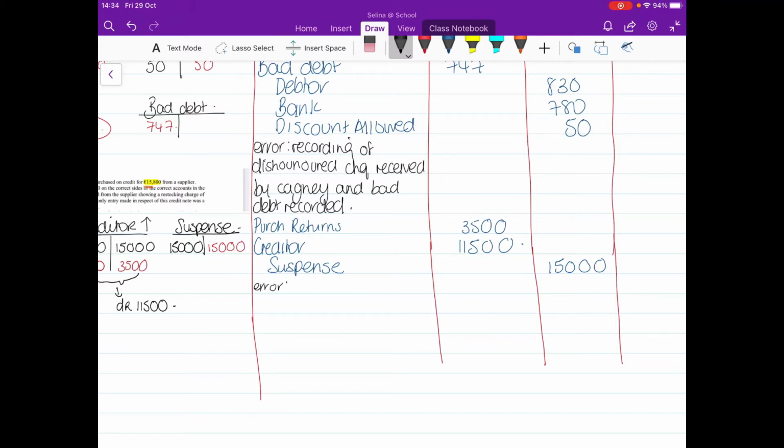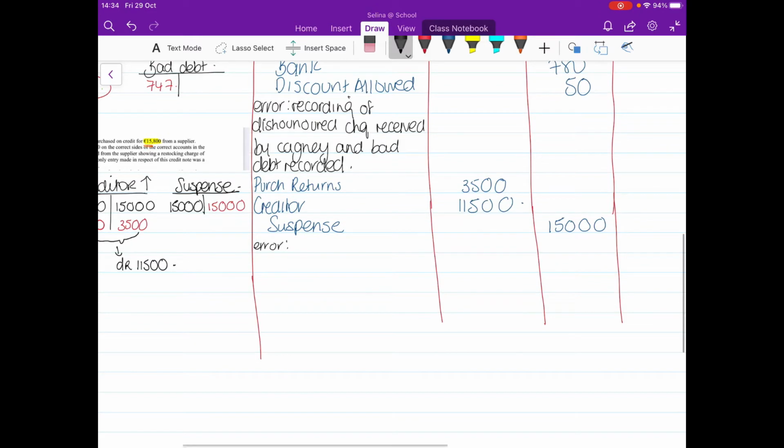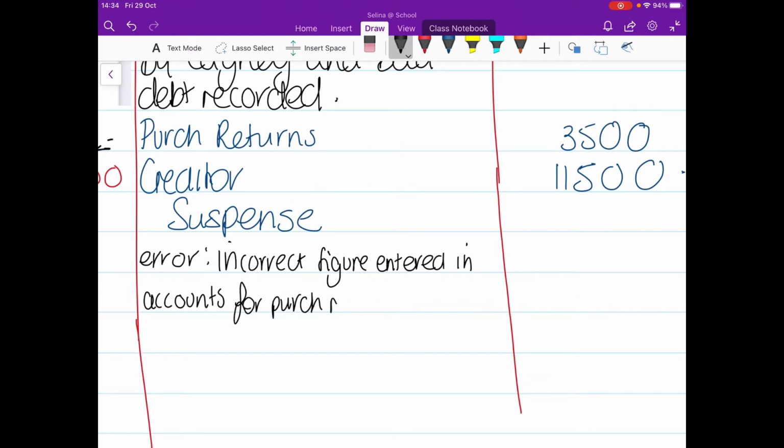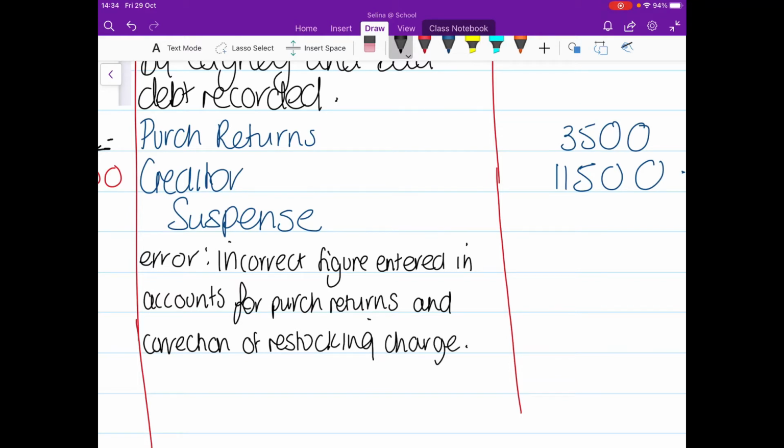Error: incorrect figure entered in the accounts of purchase returns, and correction of restocking charge. So that's 2 of our 5 points dealt with.